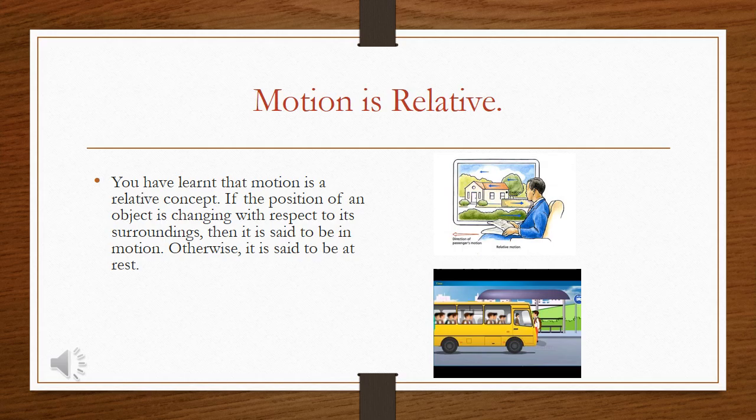Take another example. The school bus is moving. Okay, the school bus is in motion. So the students inside the school bus are also in motion. So the boy standing at the bus stand observes that the bus is in motion and the boy is at a stationary position. But the boys sitting inside the bus observe that all the other surrounding things are moving in the opposite direction. So we can say that motion is a relative concept.